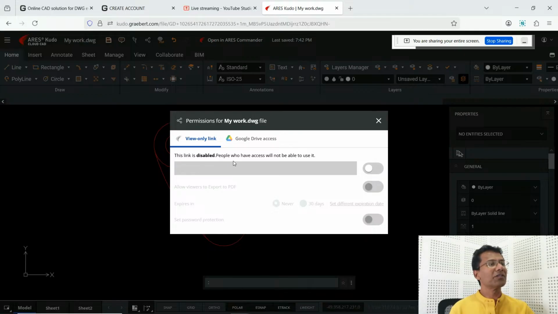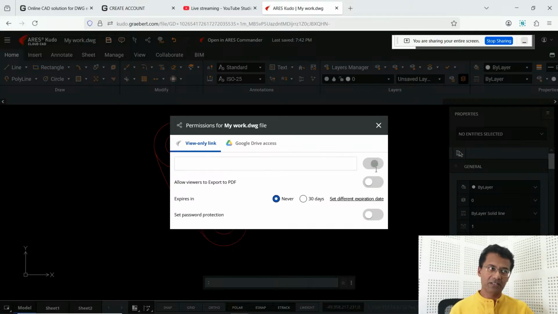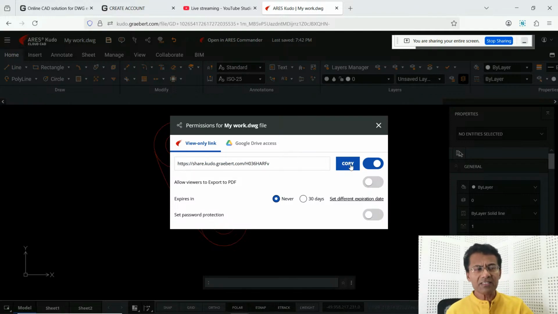This link is disabled, so you have to enable the link. Activate this button to enable this link. So you have got the link of this drawing file. You can just click on copy and share the link with your colleagues, with your team members. When they double click on this link, this drawing file will get automatically opened.